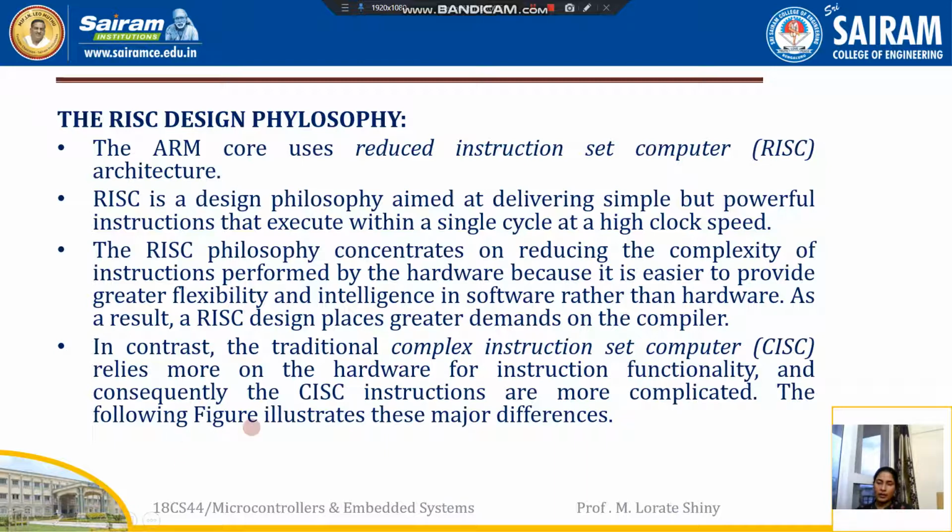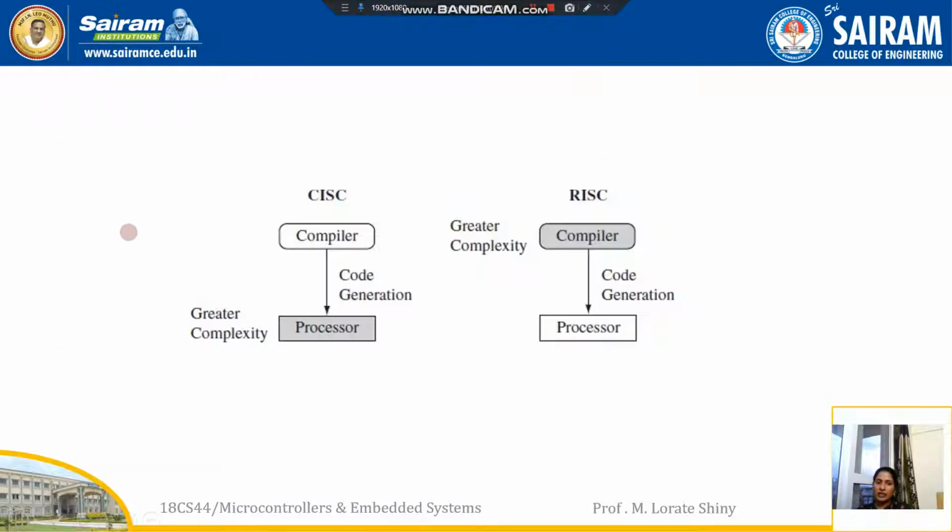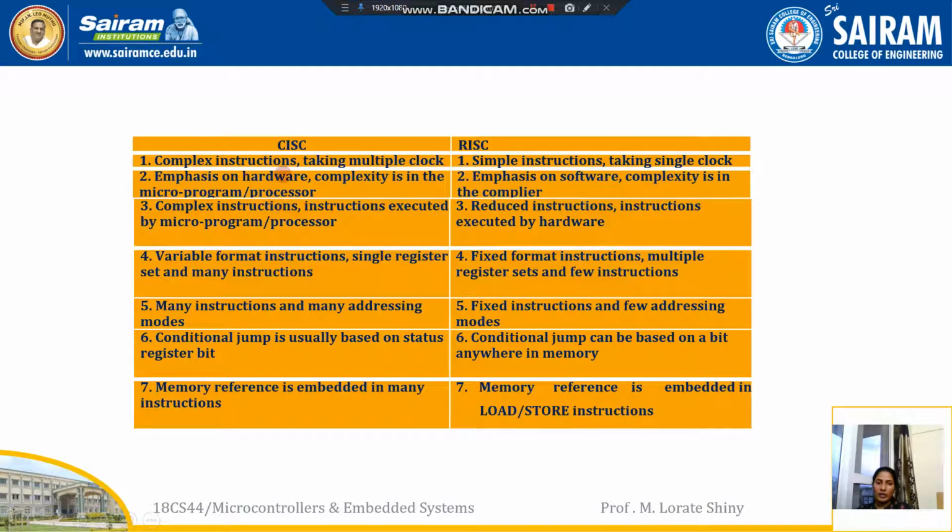We have another architecture called CISC, complex instruction set computer. Here all the instructions are complex instructions, and it will take more cycles to process an instruction. This is one of the major differences between CISC and RISC. In a CISC processor, the complexity is more on the processor side, but in a RISC processor, the complexity is more on the compiler side. Now we'll see all the differences between CISC and RISC.